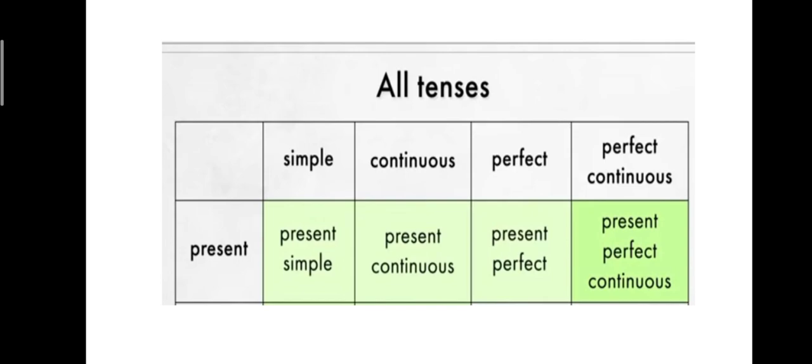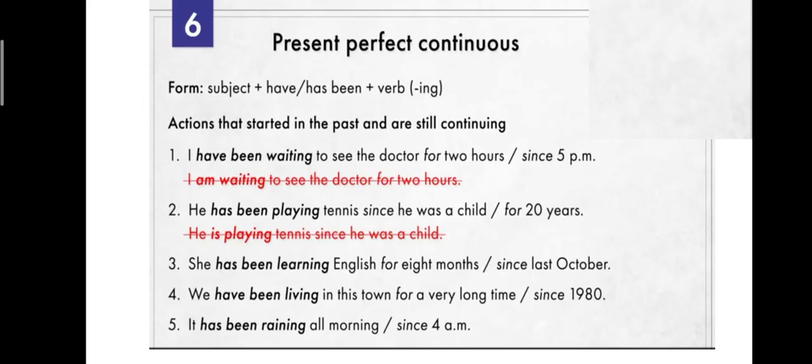Present perfect continuous tense. Now we are going to learn in detail present perfect continuous tense. Okay, let's start. Subject plus have or has been plus verb plus ing. So now we are going to add subject plus has or have plus been plus verb plus ing. Actions that started in the past are still continuing.